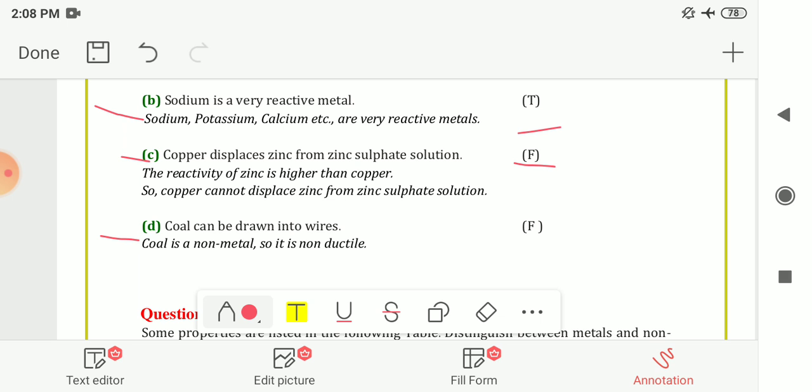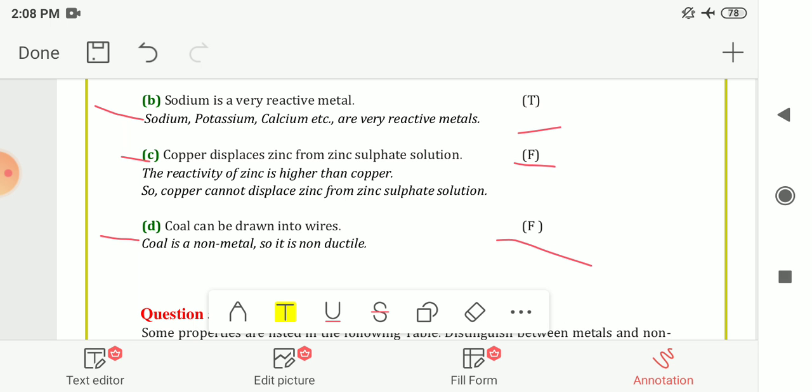The last one is, coal can be drawn into thin wires. So here your answer is false. Have you ever seen wires made up of coal? No. So your answer is false. Coal is a non-metallic substance, so it is not ductile. We cannot make wires from it. So here are the answers of the true false questions.